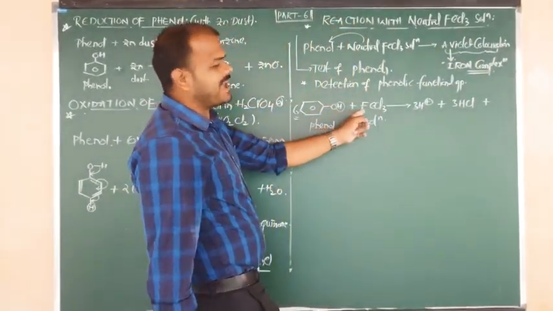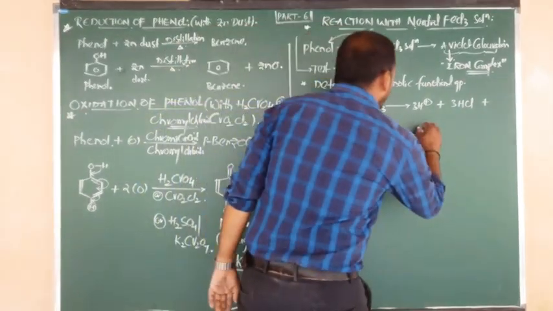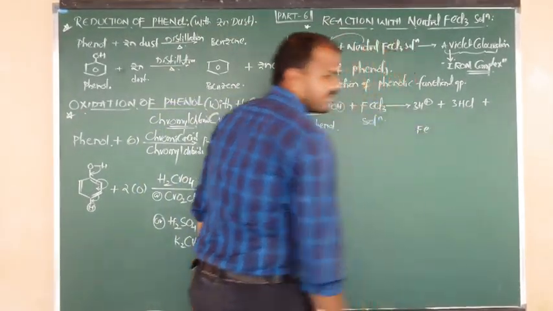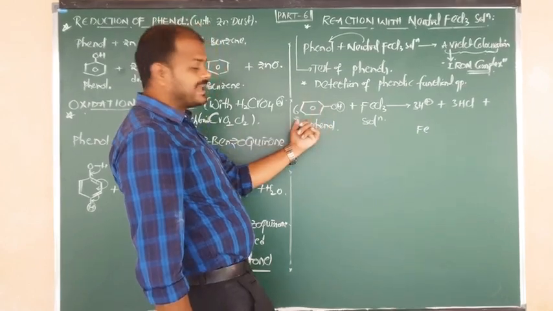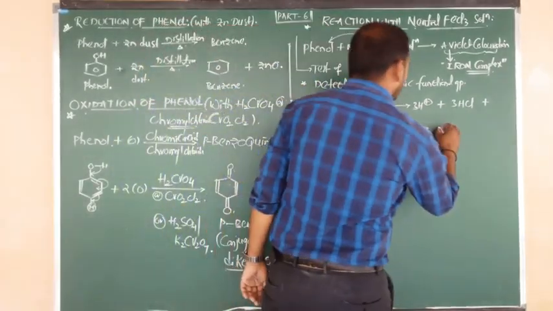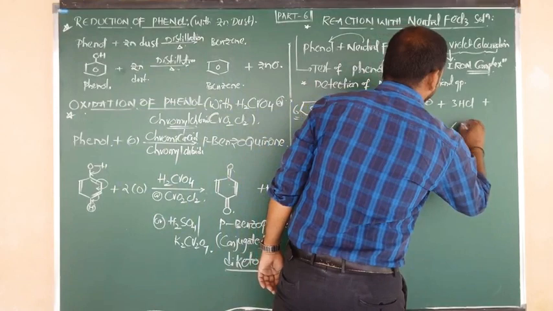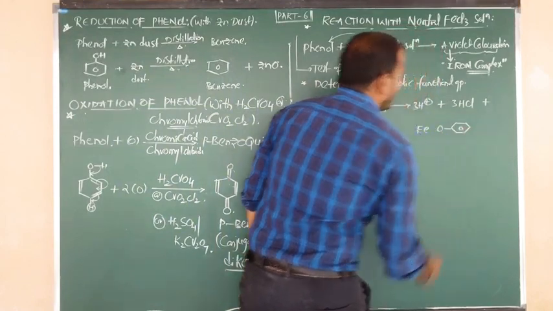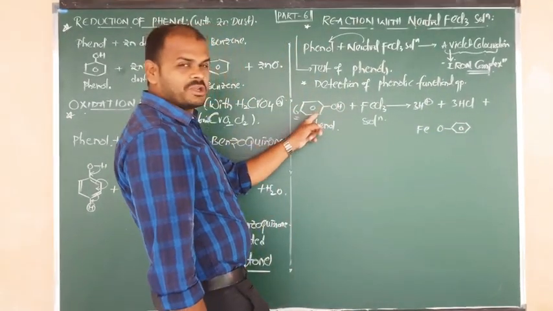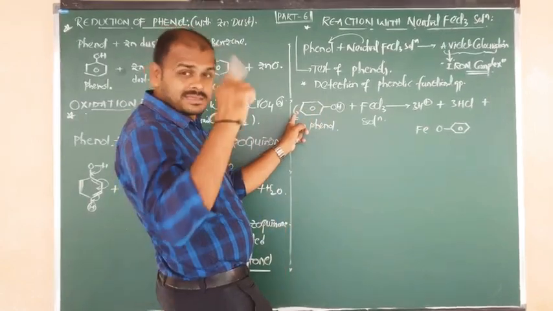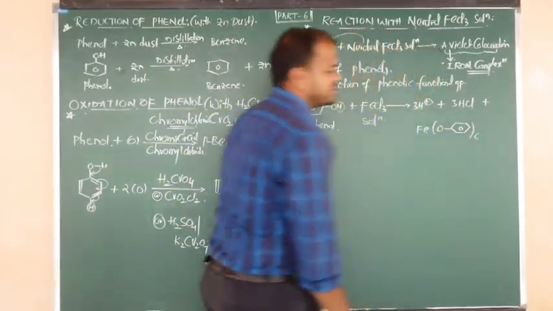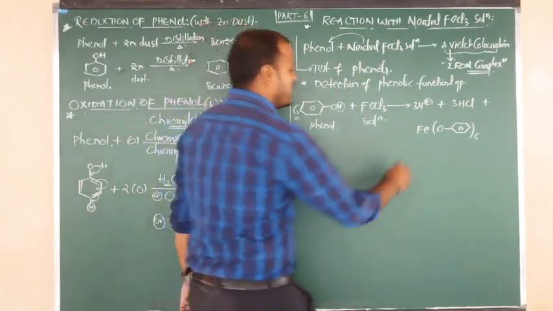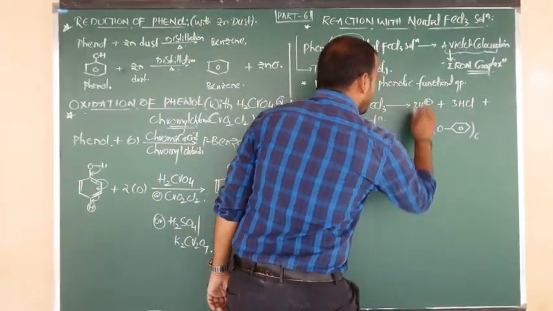Okay, how many irons are there? 1 iron. I am going to write it here as it is. O bonded to benzene, nothing but phenoxy. How many rings are there? 6 groups are there. O bonded to benzene, O bonded to benzene. How many groups are there here? 6 groups are there. So 6 phenoxy groups are there. Like that we have to write. Yes or no? And totally this is your complex.